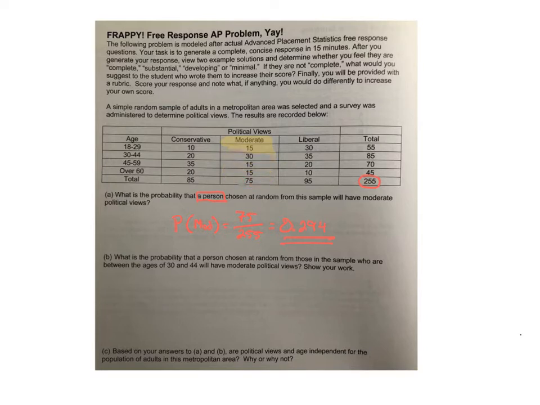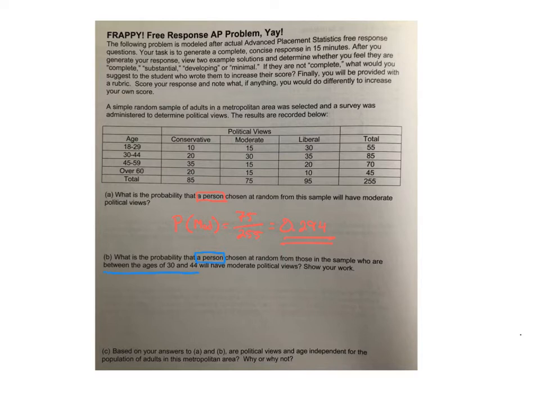All right, so let me take those off so I can come back and redo it. What's the probability? Here we go again. A person. So again, that idea, not multiplying, because I'm not talking about multiple trials. A person chosen at random from those in the sample who are between the ages of 30 and 44 will have moderate political views. Okay, so let's try this again. Let's see what we got. So what is the probability that a person chosen at random from those in the sample who are between the ages of 30 and 44?